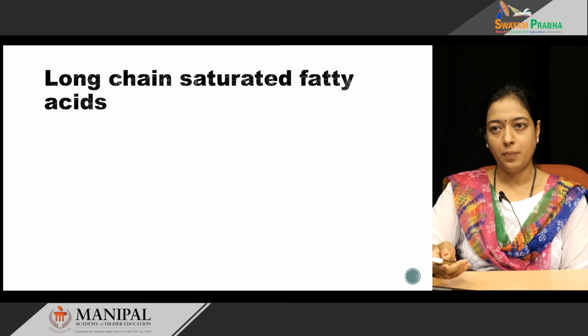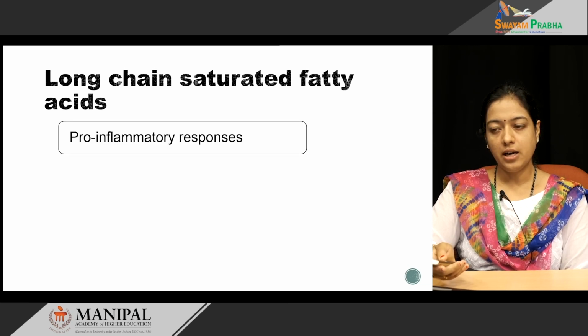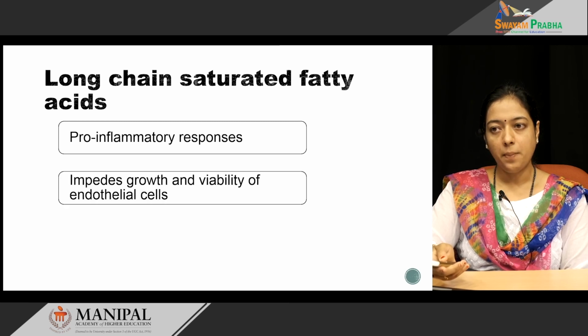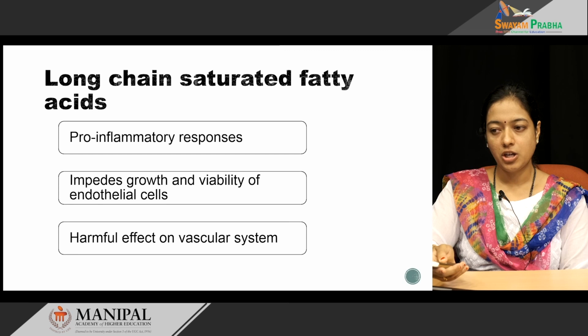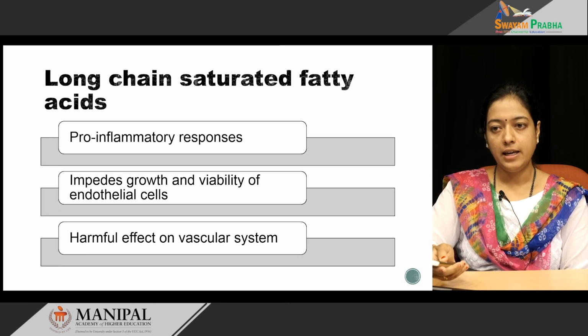Finally, what is the link between long chain saturated fatty acids and atherosclerosis? Saturated fatty acids are more harmful compared to unsaturated fatty acids. The saturated fatty acids act as a pro-inflammatory response. They impede the growth and viability of endothelial cells. When the viability of endothelial cells is damaged, they have a more harmful effect on the vascular system, finally leading to atherosclerotic plaque formation.